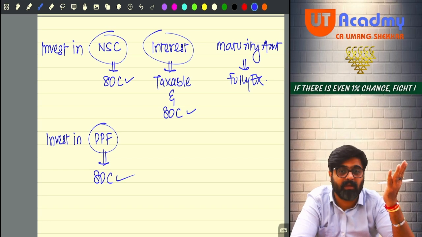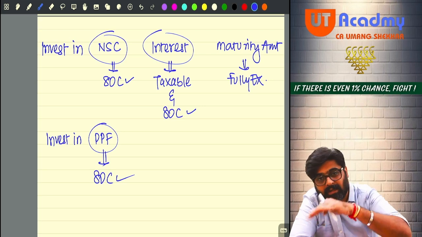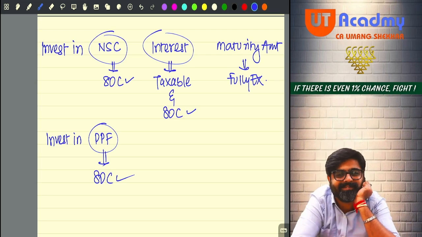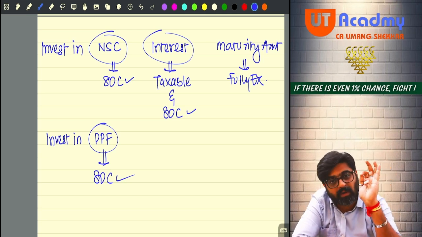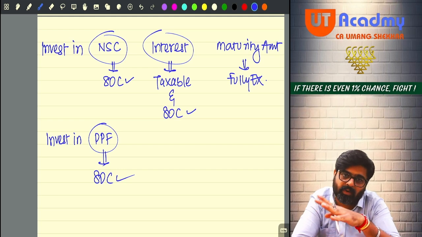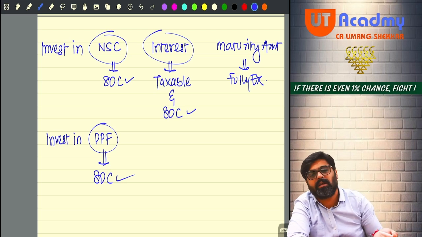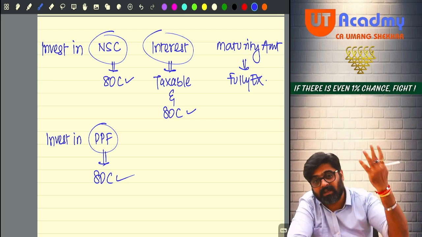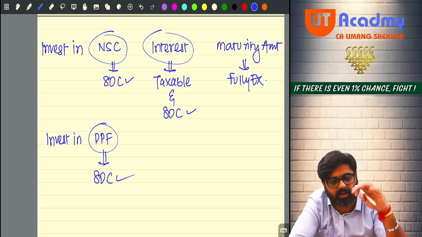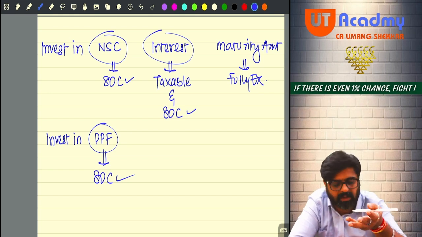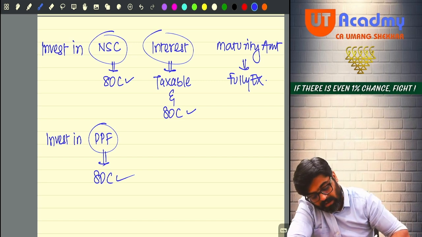But that is not going to come into your hands. That is getting accrued and deposited. That interest is credited in your PPF account only. So here also the compounding takes place. Every year, whatever amount you deposit in the PPF account, for that you are going to get an 80C deduction. This year I have deposited, I will get the deduction this year. Next year again I will deposit, next year again I will get the deduction under it. Every year, whatever amount I invest, I am going to take the deduction under 80C.